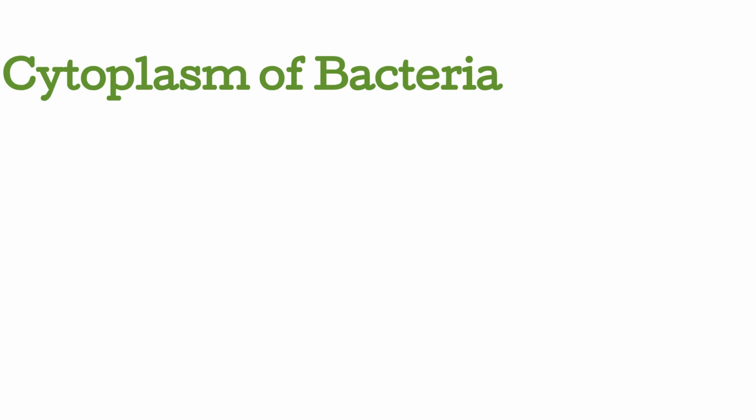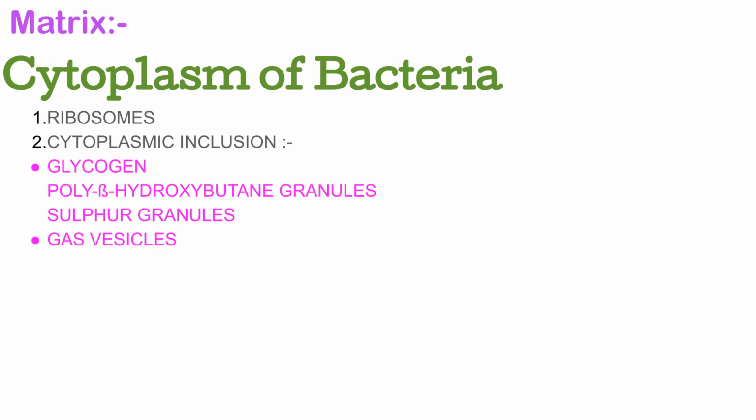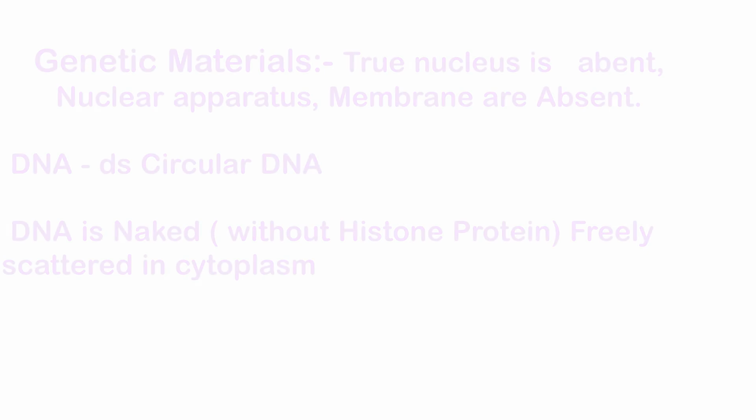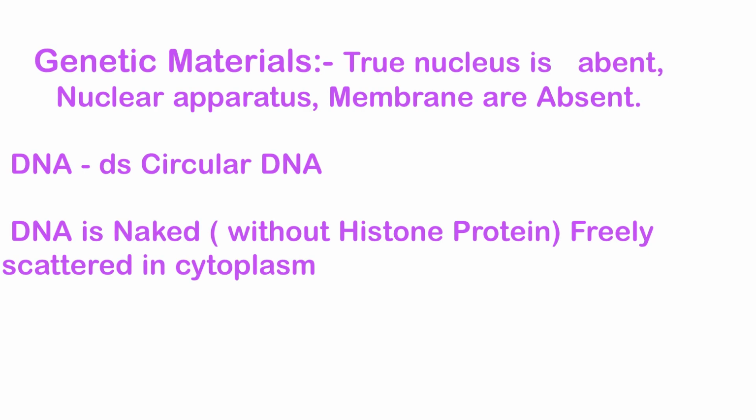The cytoplasm of bacteria contains a matrix that includes ribosomes and cytoplasmic inclusions. Examples of cytoplasmic inclusions are glycogen, poly-beta-hydroxybutyrate granules, sulfur granules, and gas vesicles. Regarding genetic materials, a true nucleus and nuclear membrane are absent. The DNA is a double-stranded circular structure. This DNA is naked, meaning it is without histone protein, and is freely scattered in the cytoplasm.